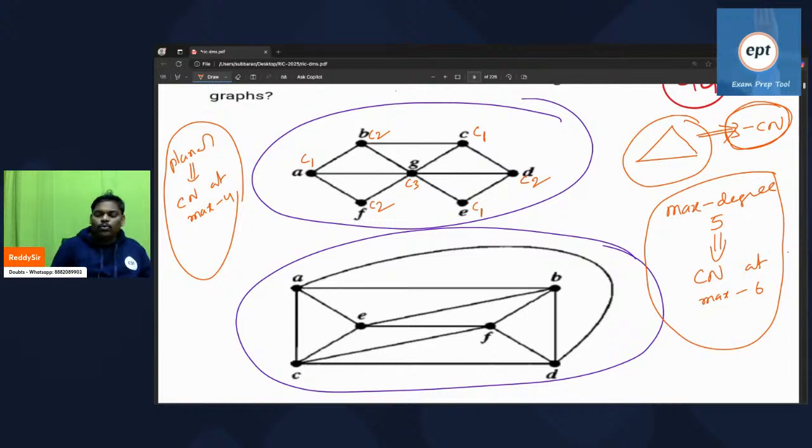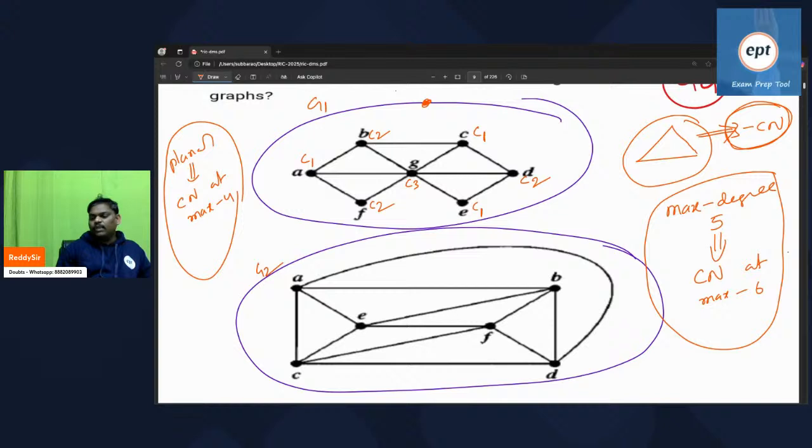And one more thing. First question I want to ask you: is the first graph a planar graph? Can you check? See, no edge crossing. So the first graph is a planar graph. Because it is a planar graph, it doesn't take more than 4 colors. Number of colors should be either 4 or less than 4.